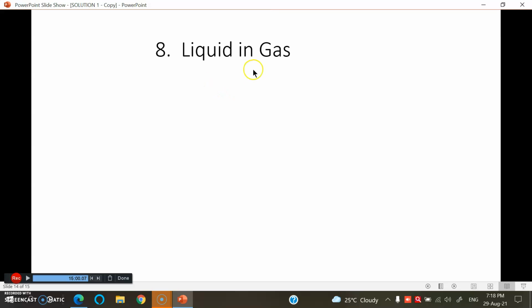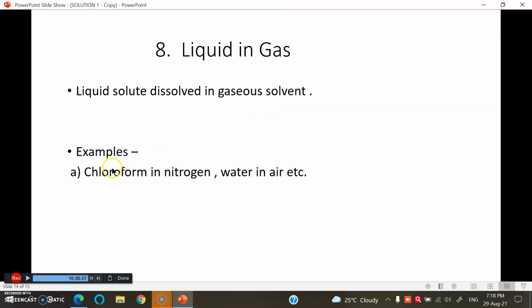Next, liquid in gas. Here liquid solute dissolves in gaseous solvent. For example, chloroform in nitrogen. Whenever volatile liquids are exposed to air, they form this class, liquid in gas. Water moisture, water vapor in air, forming liquid in gas. Here liquid solute is mixed in gaseous solvent.